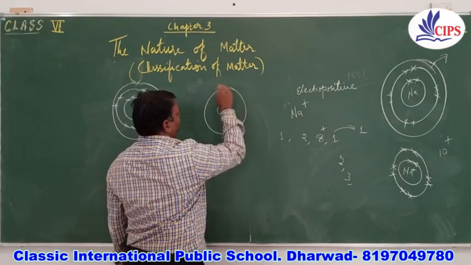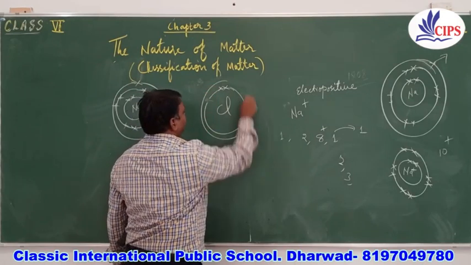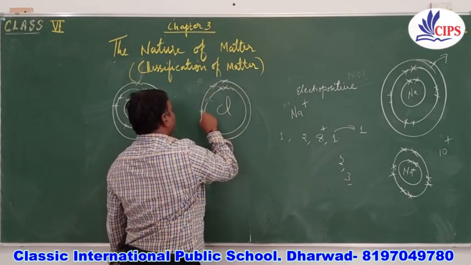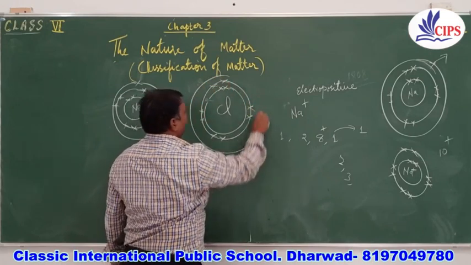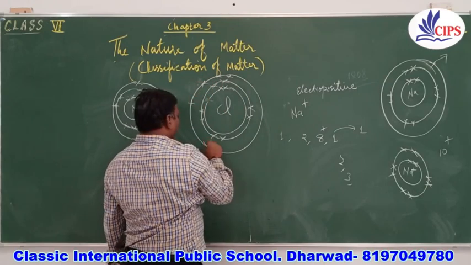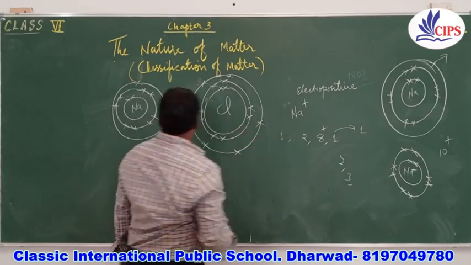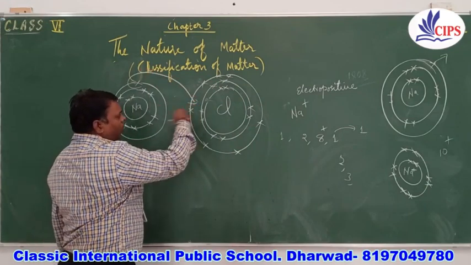We know that the atomic number of chlorine is 17. So two electrons here, then 8. Now the last orbit has 1, 2, 3, 4, 5, 6, 7. So what it will do, it will take 1 electron from here and attain the octet rule.